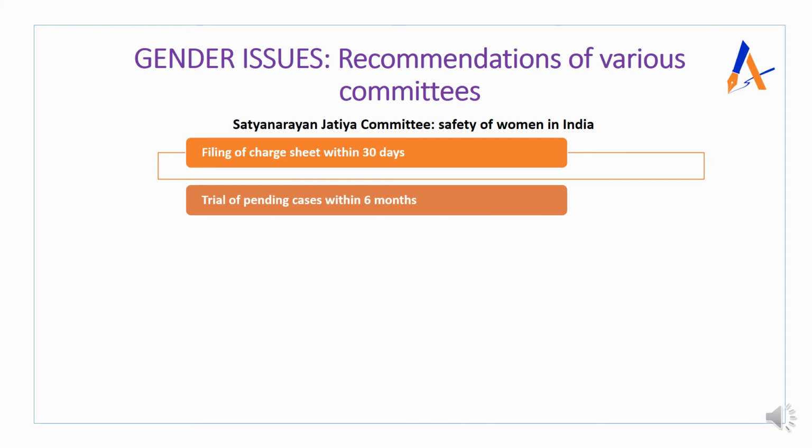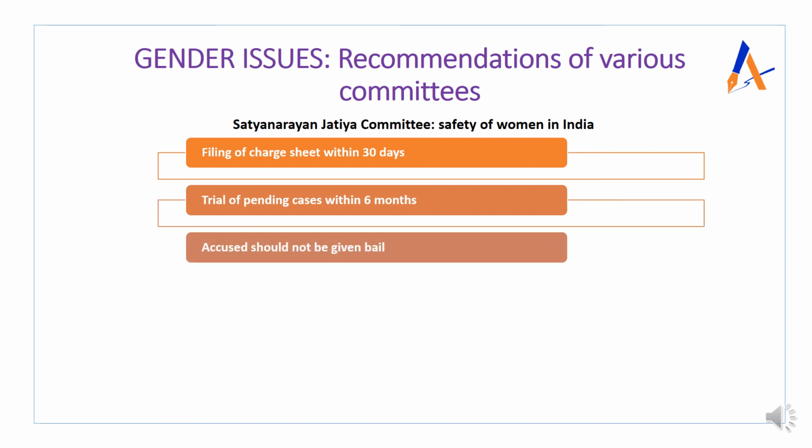And thus it is also not able to create a deterrence effect on the criminals or the habitual offenders who are committing crimes against women. Another recommendation is that the accused should not be given bail. So be very strict about it. If we go ahead like this, then at least there will be deterrence that we cannot come out on bail. If they come out on bail, they find it easy to keep doing it, and they become habitual offenders.